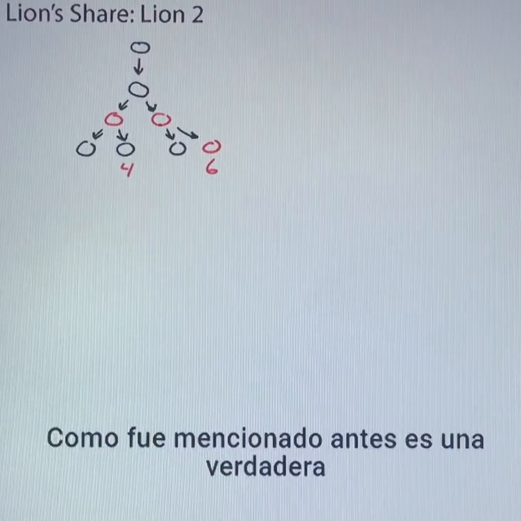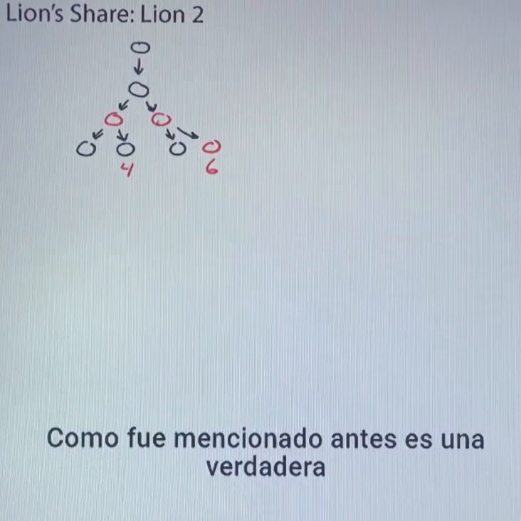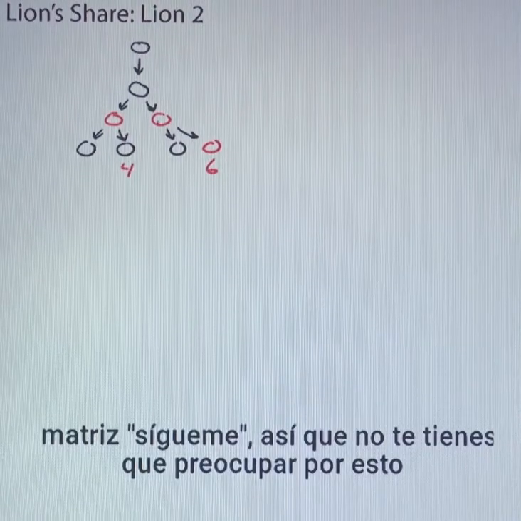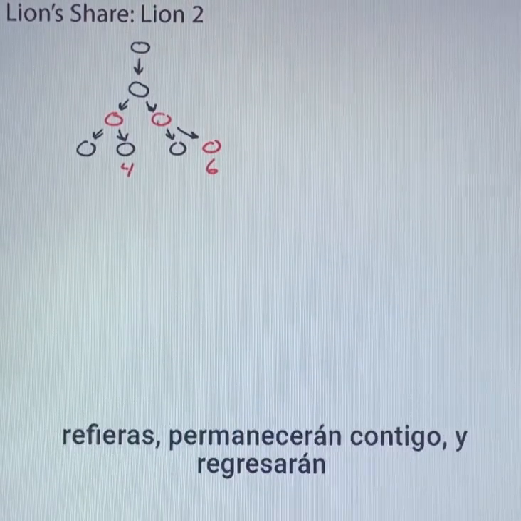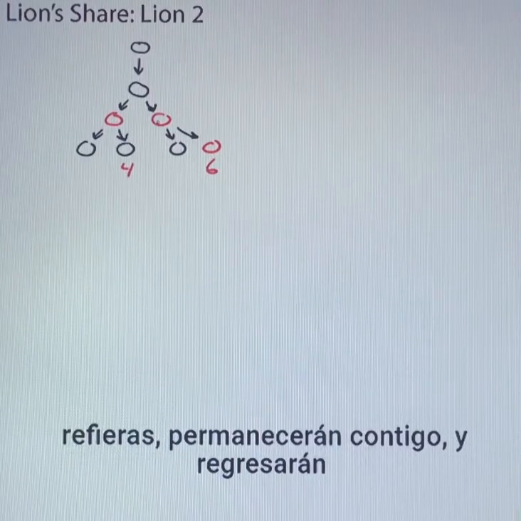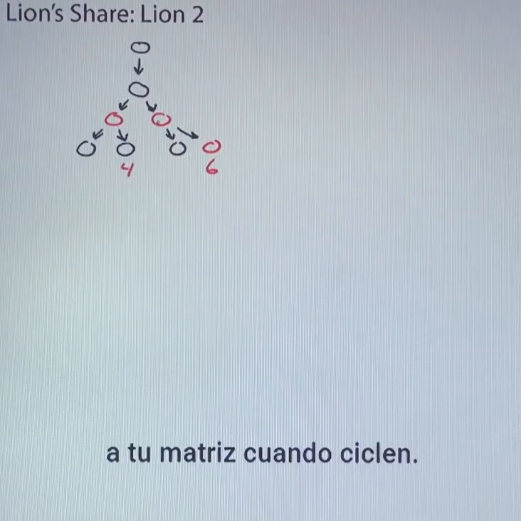As mentioned earlier, Lionshare is a true follow me matrix, so you don't need to worry about this when you join Lionshare. All the sales that you personally refer will be coded to you, and they will come back into your matrix when they cycle.